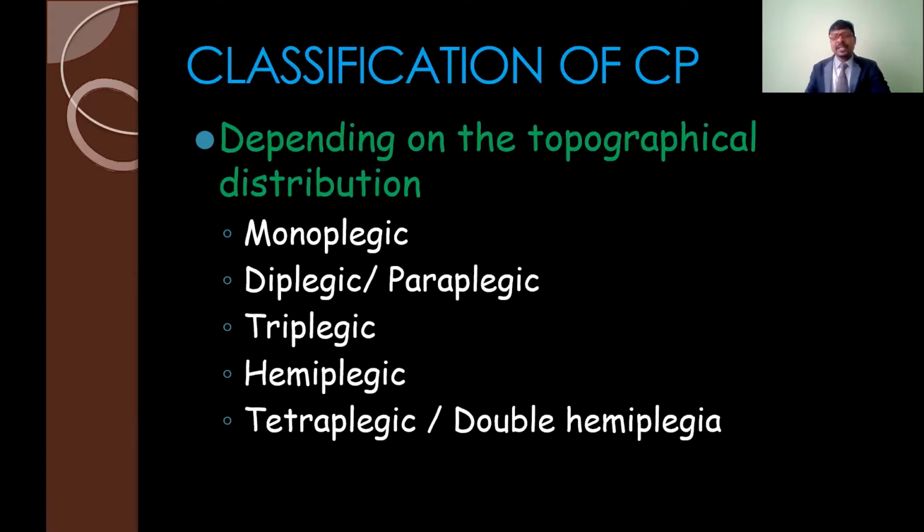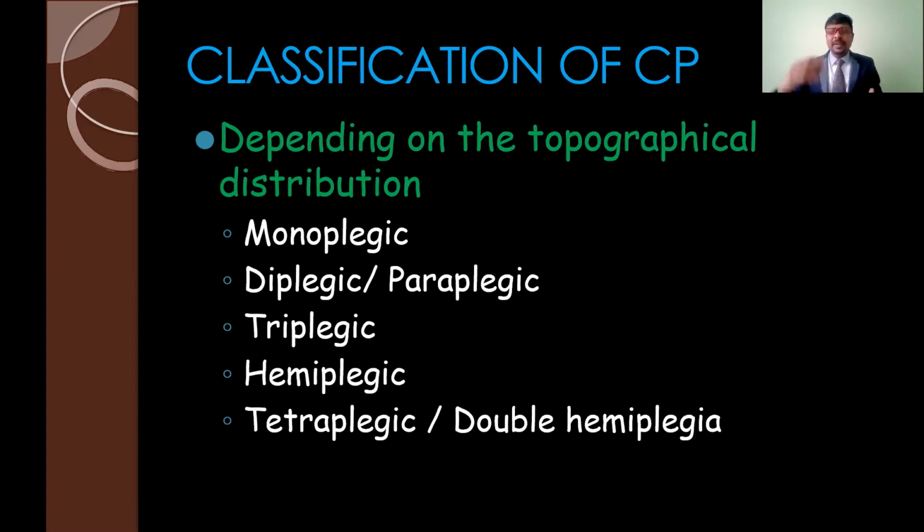So coming to the classification of cerebral palsy, this classification depends upon the involvement of the limb. Just now we discussed that cerebral palsy is nothing but cerebral paralysis. Because of the damage to the brain tissues, it gives weakness or paralysis in the upper limb as well as the trunk and also the lower limb.